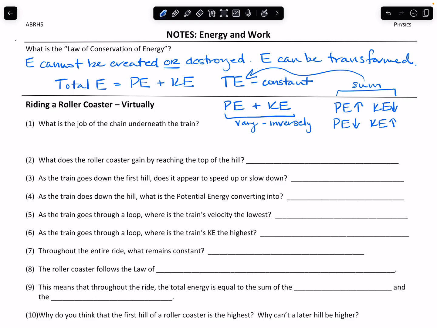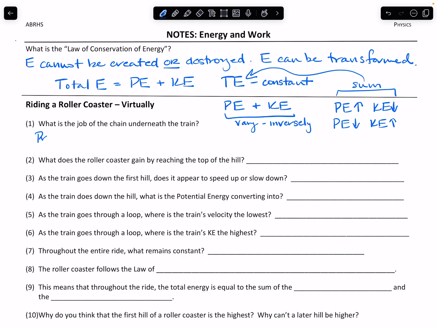So let's say we're sitting in the car of a roller coaster and we're going to go up the first hill of that roller coaster, and there's a chain underneath our car that grabs the car and drags us to the top of the hill. So the question is, well, why? Why do we need that chain? What is the chain doing?